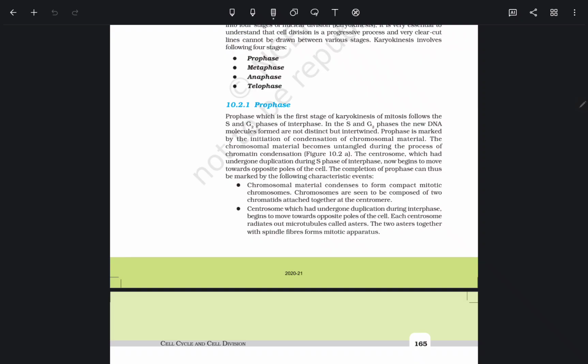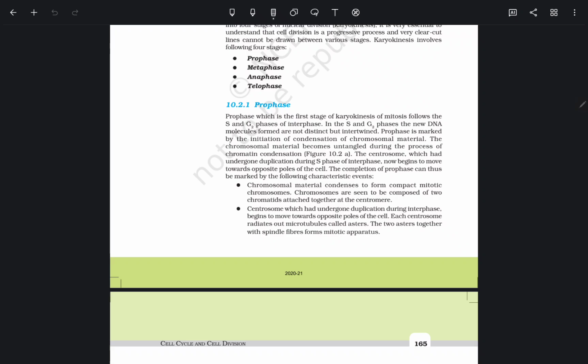Prophase. Prophase, which is the first stage of karyokinesis of mitosis, follows the S and G2 phase of interphase. In the S and G2 phase, the new DNA molecules formed are not distinct but intertwined.